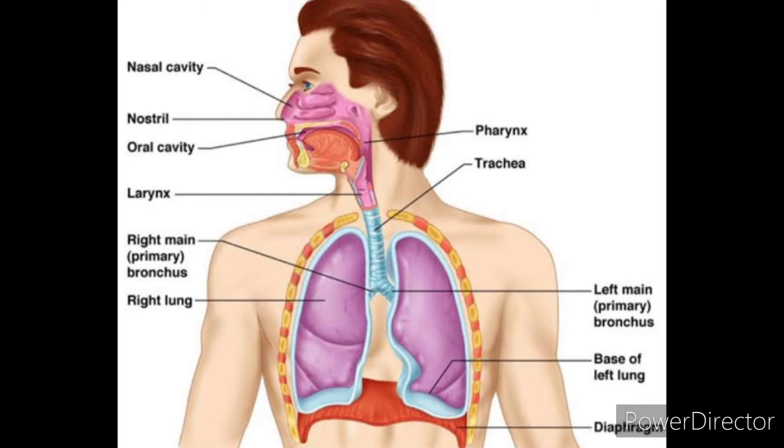So this is the human respiratory system. It consists of the nasal cavity, that is the external nostrils. Then inside is the nasal cavity. It is followed by the pharynx, the nasopharynx. The nasopharynx is followed by the trachea.